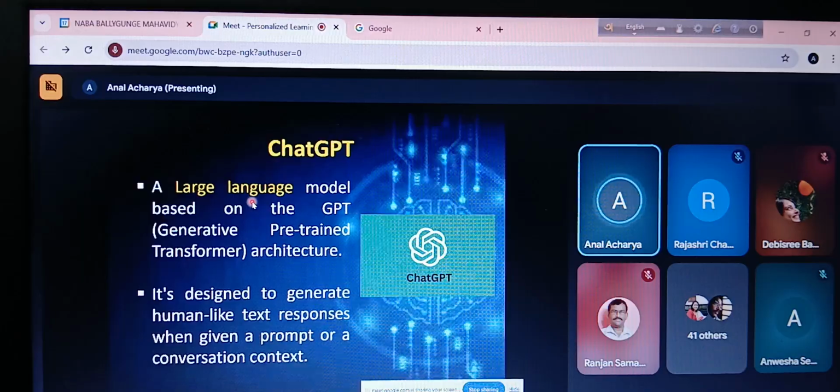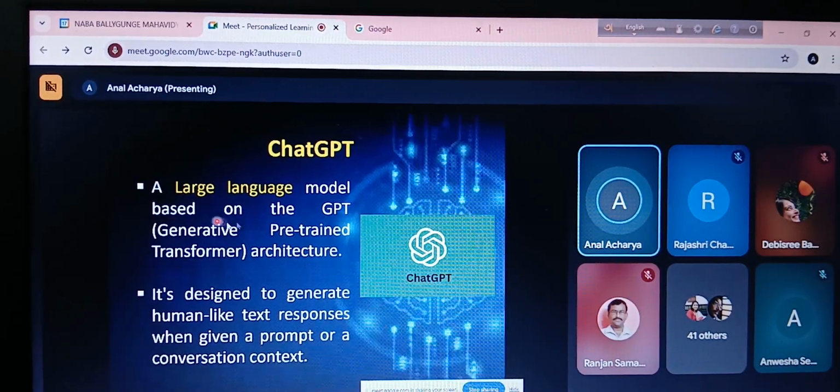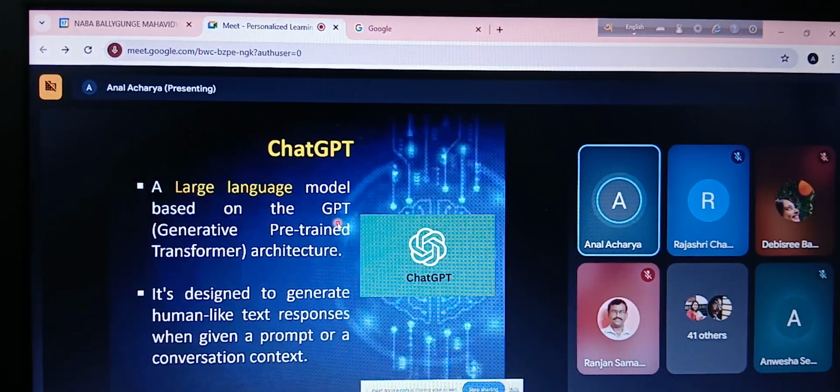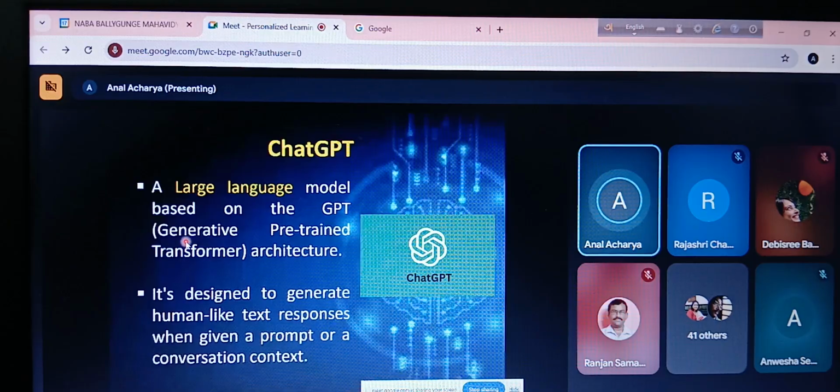Large language model based on GPT. What is GPT? Generative Pre-trained Transformer. This is a type of architecture, a form of neural network. Why pre-trained?